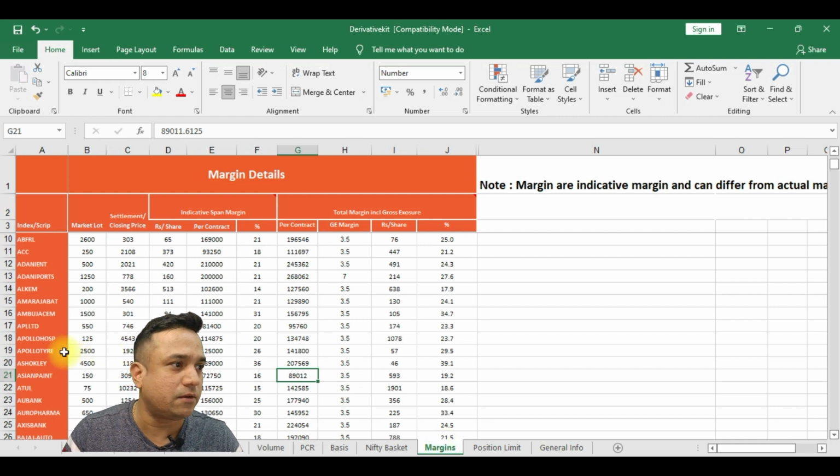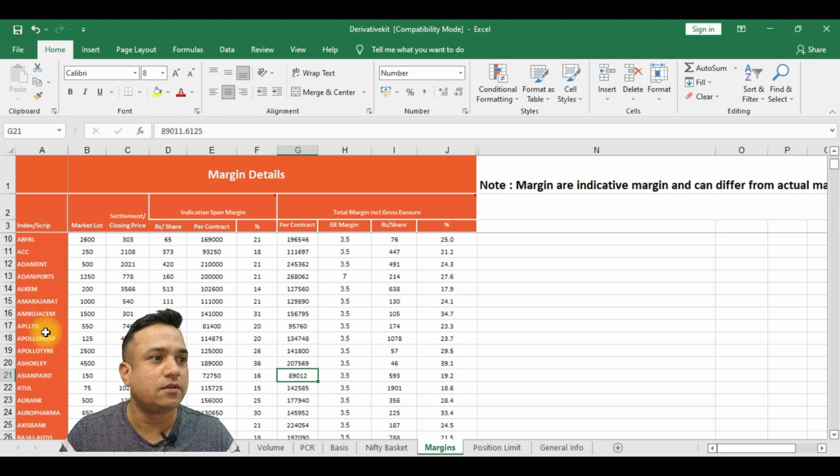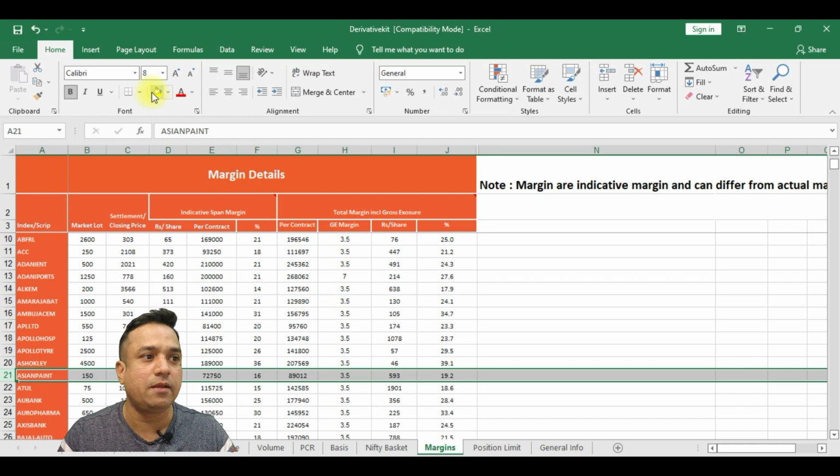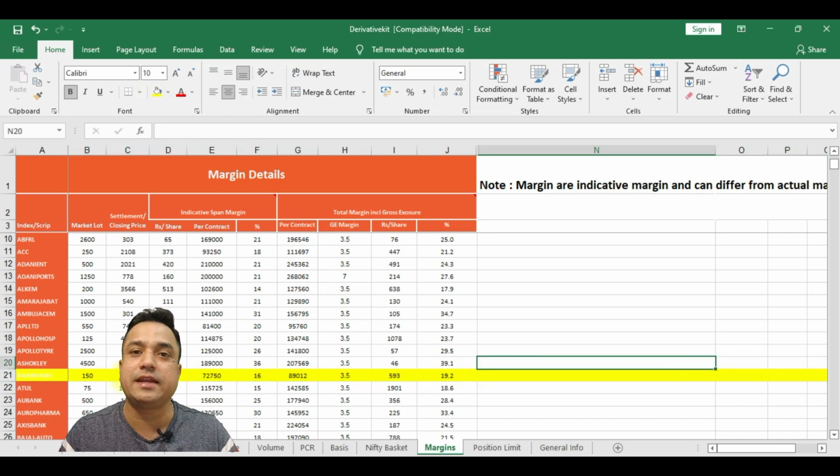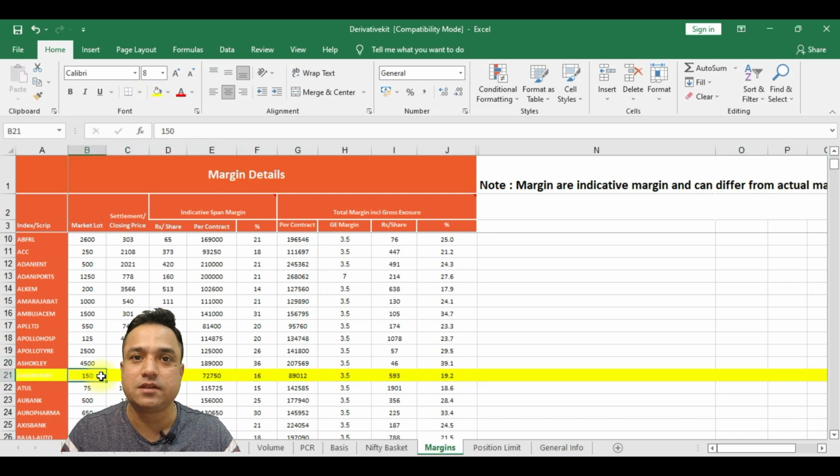So you can see here Asian Paint is showing, correct? The lot size is 150. The margin requirement is 89,000 rupees. So this is the margin requirement. What the exchange is saying is that you pay a percentage of 19% and you can buy this particular stock for futures. Okay, so hope it is clear for you.